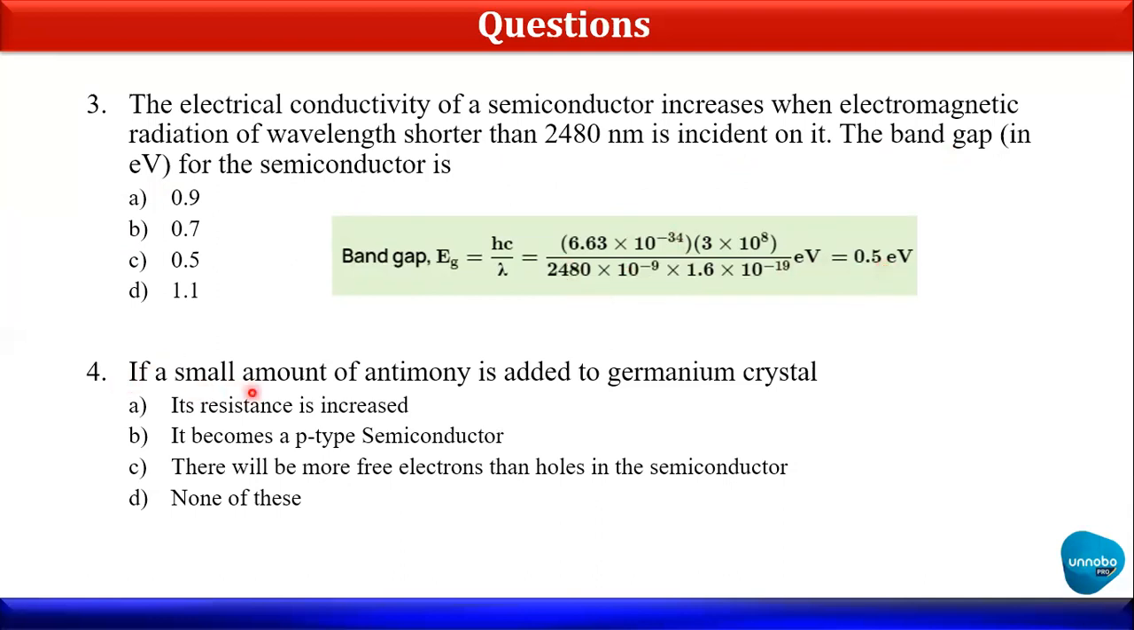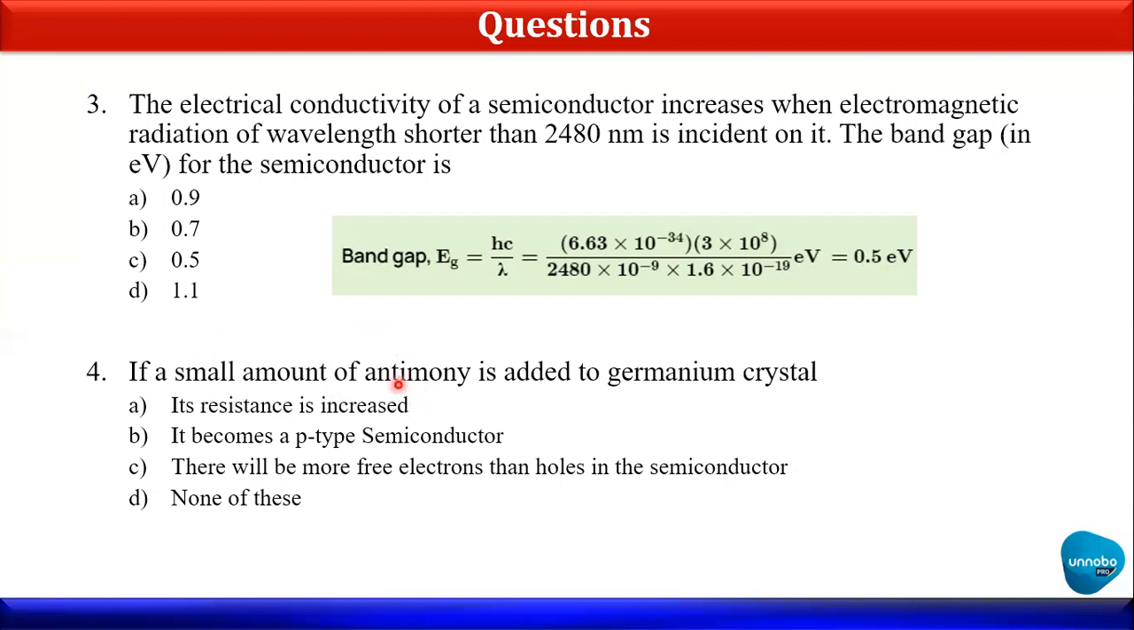Let's move to the 4. If a small amount of antimony is added to germanium crystal, right? So here we have to think first, what is the antimony, right? And germanium. So here, the moment it comes with the germanium, we have to think, yes, something is related to the semiconductor. Okay. And in terms of semiconductor, antimony is nothing but having the fifth shell element. Okay. What do you mean by fifth shell element? It is nothing but this particular antimony is having 5 electrons in its outermost shell. So this means that, yes, this antimony is nothing but having the pentavalent impurity.